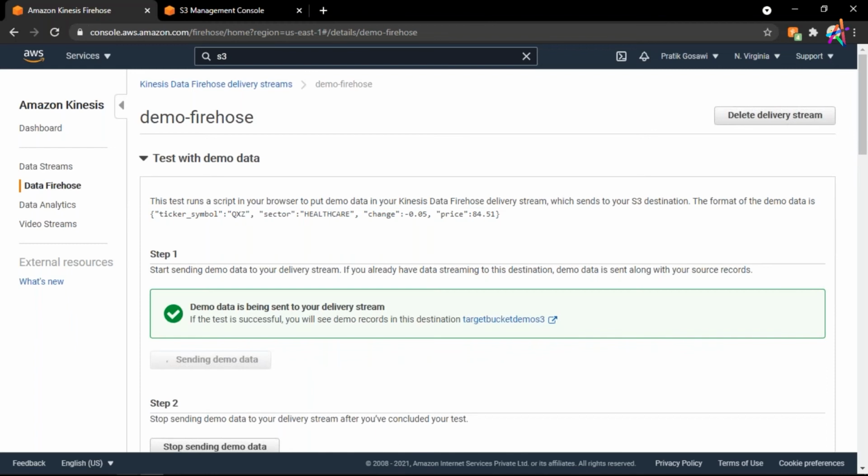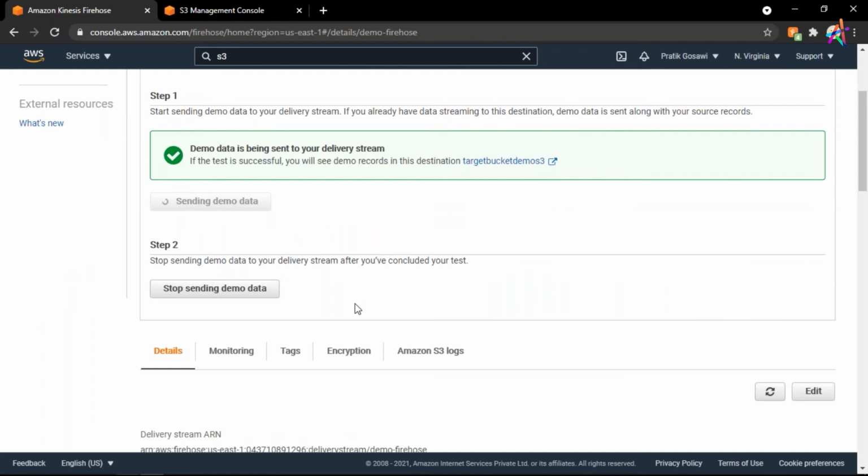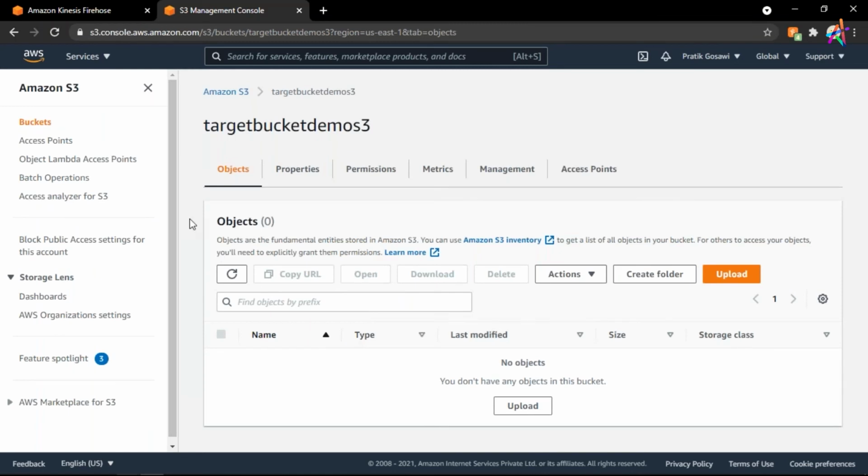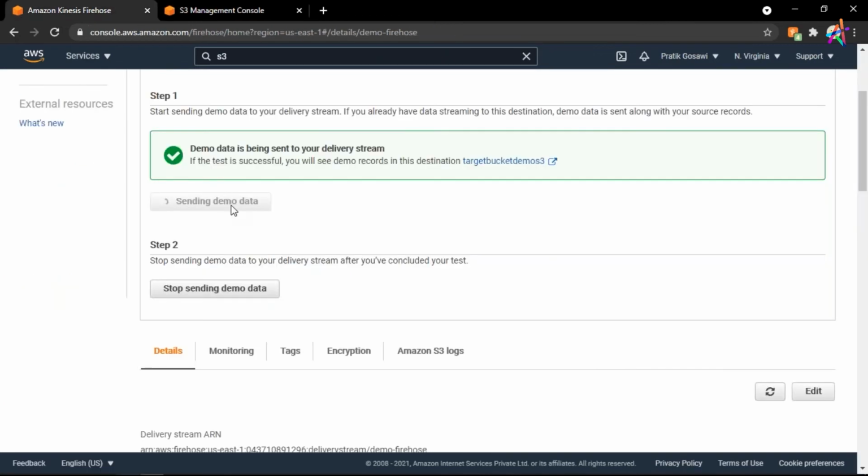We will wait for 1 minute, and after 1 minute, or within 2 minutes, you will see some data in your S3 bucket. This is how all of these things work. So guys, it is actually sending some data right now. It might take a few minutes for us to see data reflected in here, because it is near real time, but data will be here. So guys, this is what Kinesis Data Firehose is.